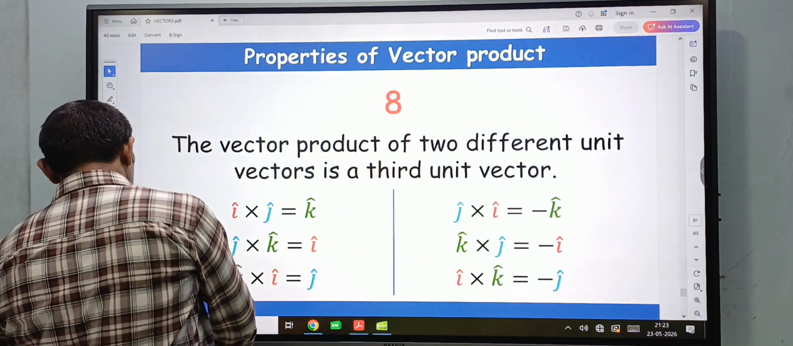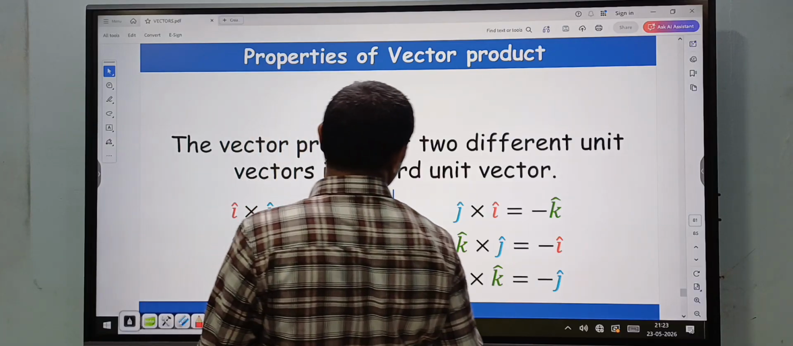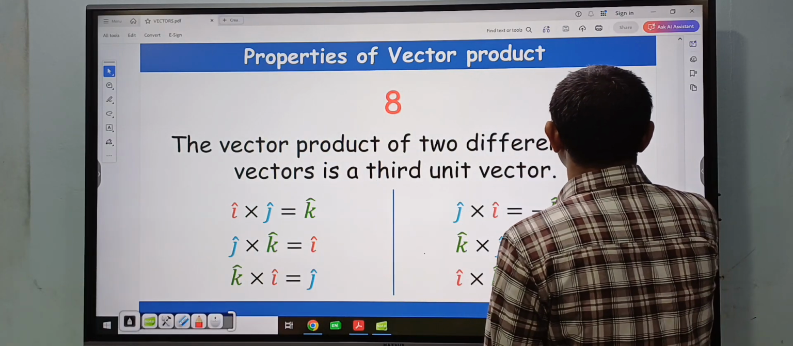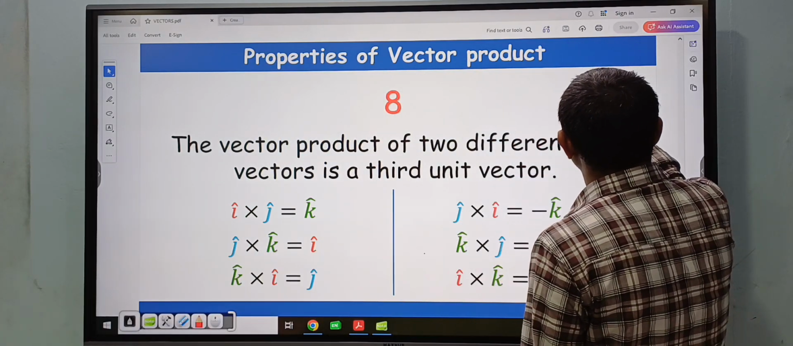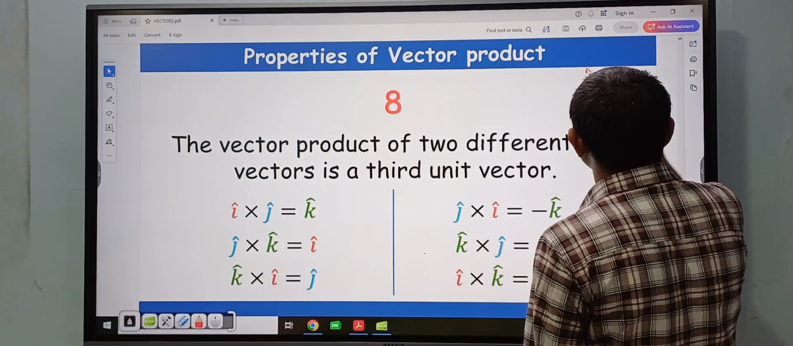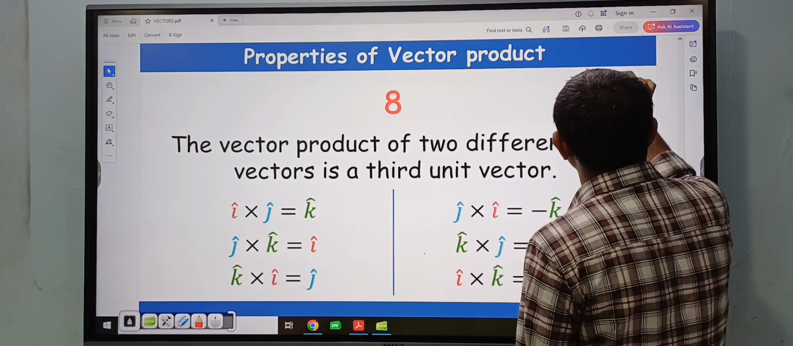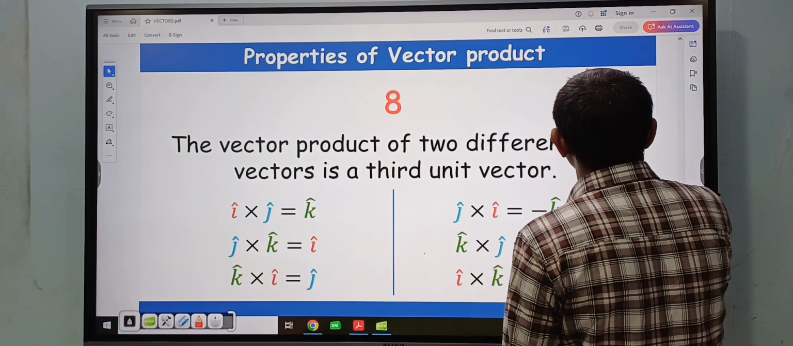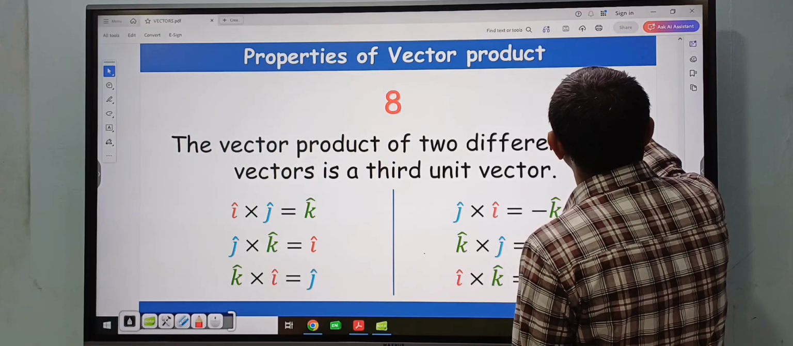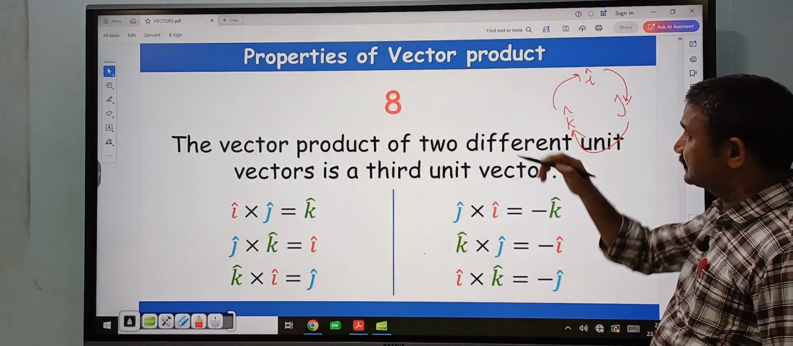This is one way to remember, the easiest method. Suppose here you first write i cap, here you write j cap, and here you write k cap, like i cap cross j cap, j cap cross k cap, and k cap cross i cap, like this, right hand.